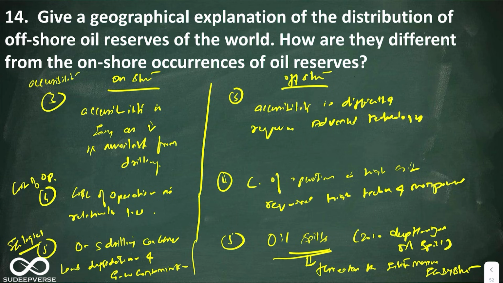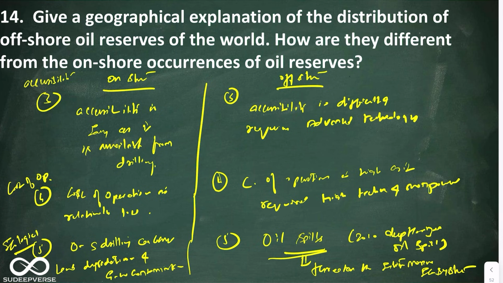Look at this. I have written the differences between offshore and onshore only by thinking laterally. I don't have to know the technicalities except how are they formed. With the knowledge of how are they formed, I am able to write the differences. This is how you should develop that lateral thinking of what can be the difference from economic angle, from technological angle, from ecological angle, and pollution or risk angle. So this is how you have to always develop lateral thinking when they ask you such differentiation in geography. So I hope this was helpful.